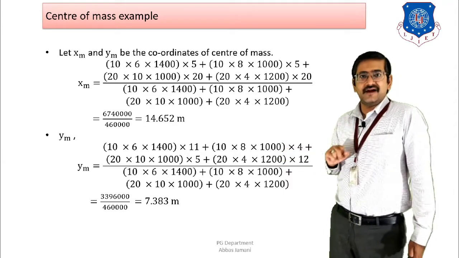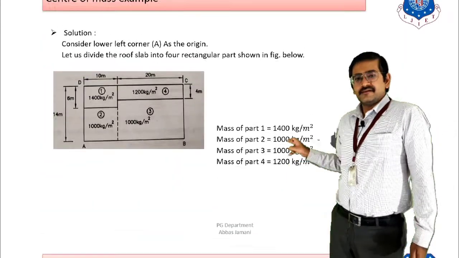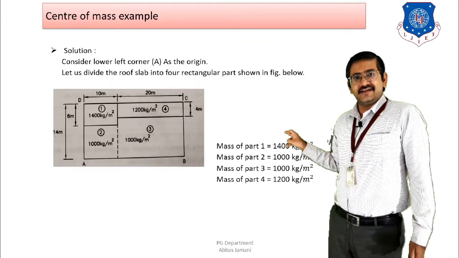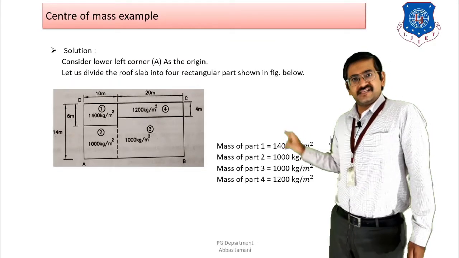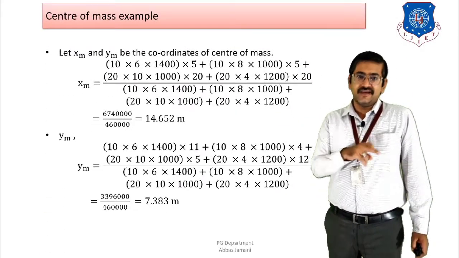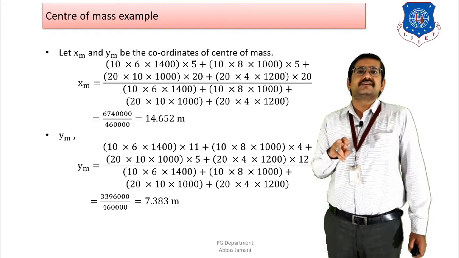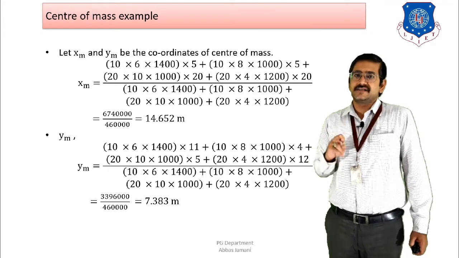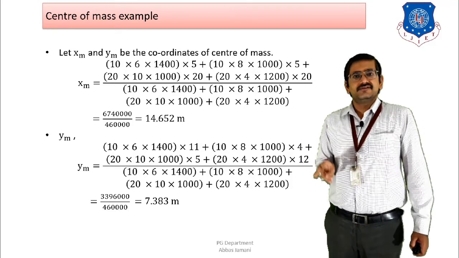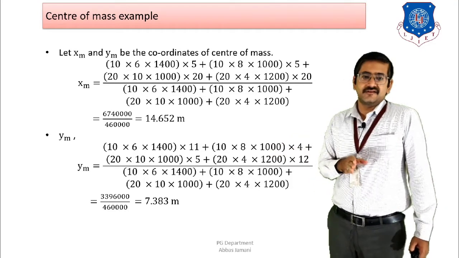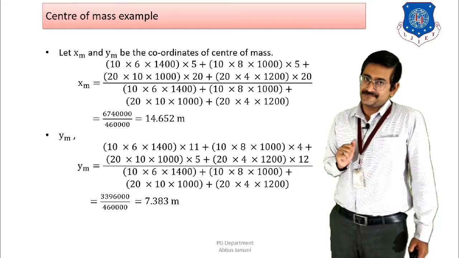And for the last part, again, 4 meter is the width and 4 meter is the length in the y direction. So 4 by 2 is going to be 2 plus 10 meters. So it is going to be 12. So y4 is going to be 12. So again, applying the formula a1 y1 plus a2 y2 plus a3 y3 plus a4 y4 divided by a1 plus a2 plus a3 plus a4, when I substitute all these values, I will get the value of ym equal to 7.383, right?